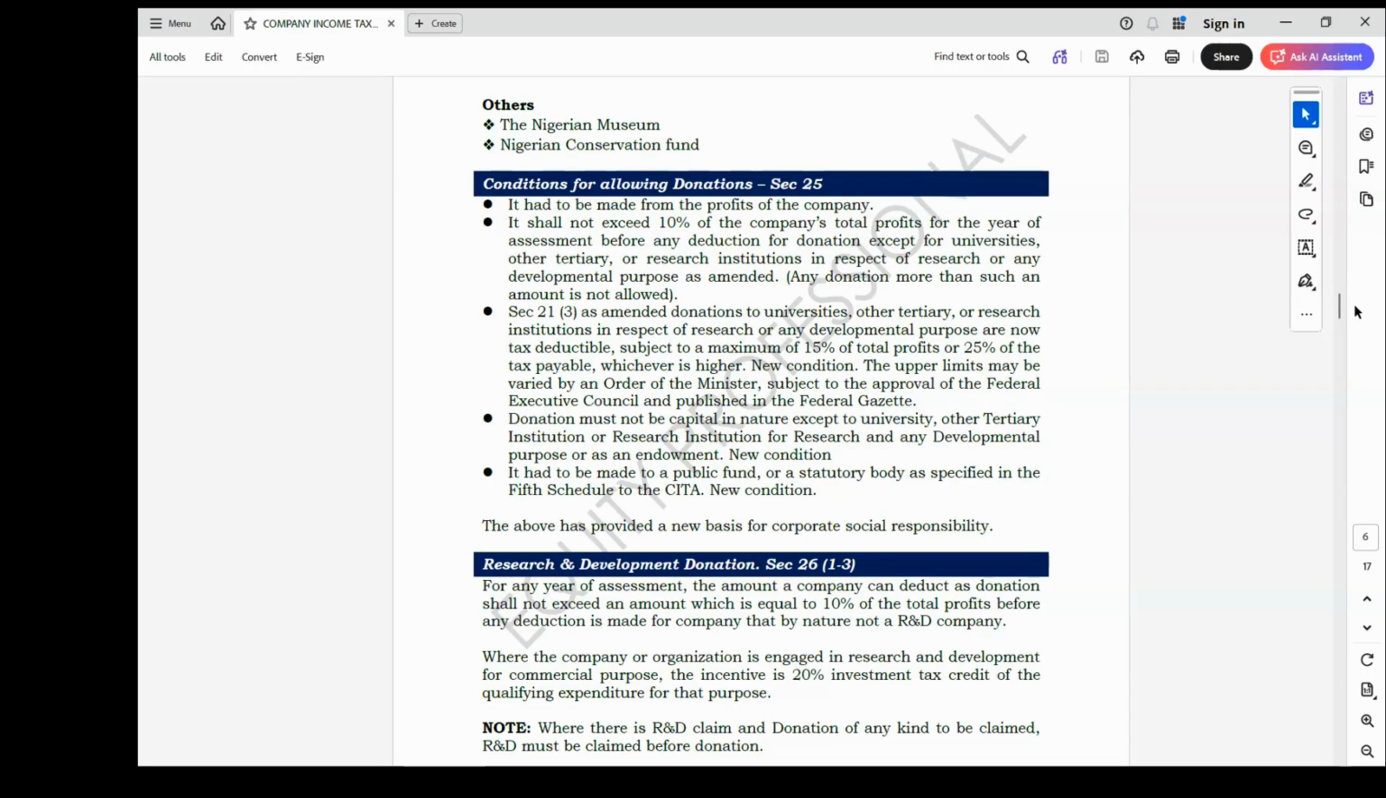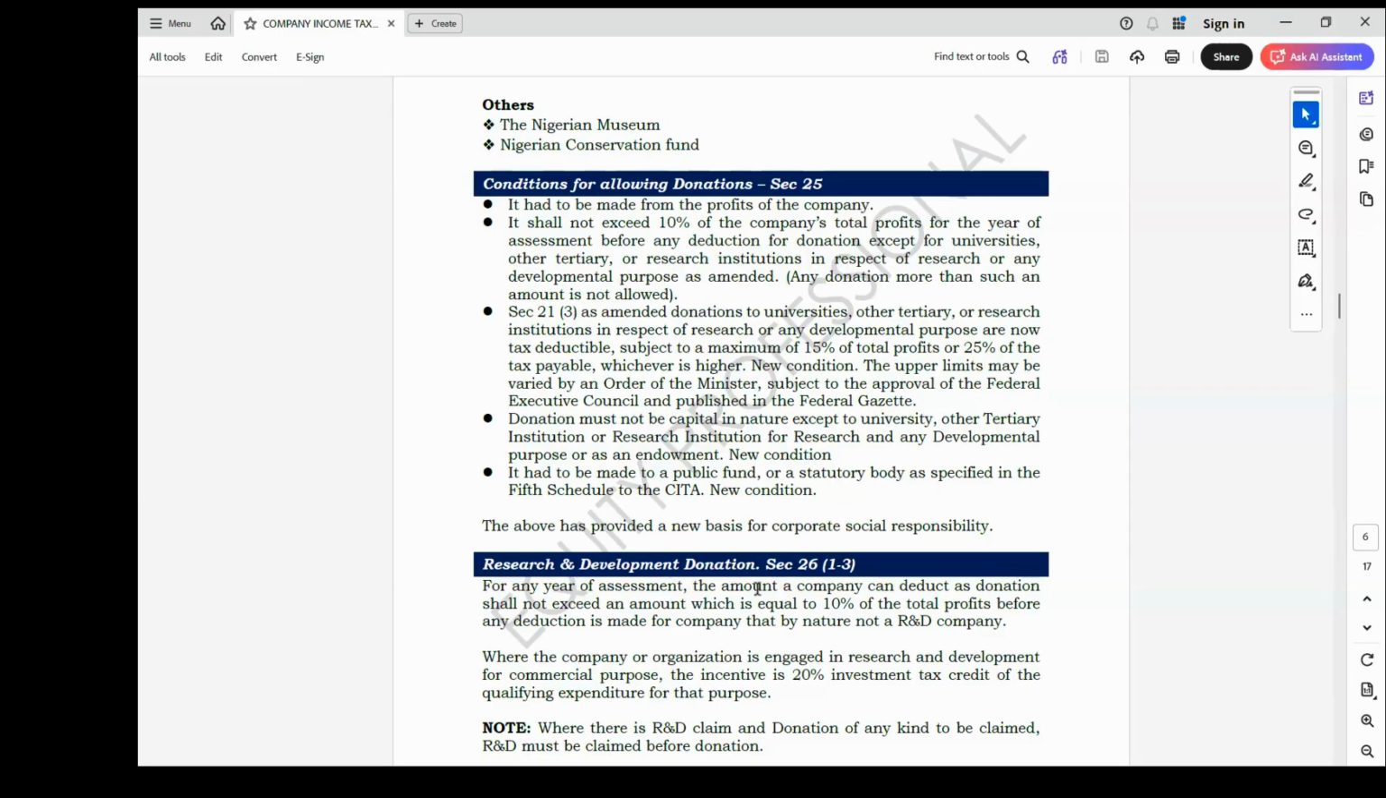Then you may also have a scenario whereby you are giving a donation relating to both. And so when you have both in a question, I told you that it must not exceed 10% of the total profit before any deduction in that year.